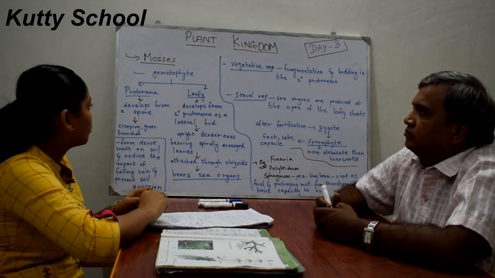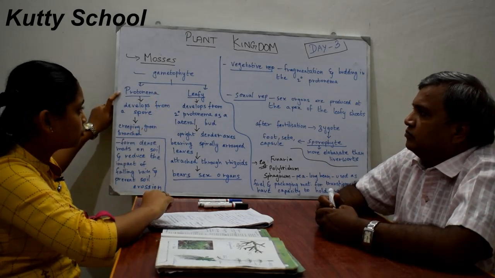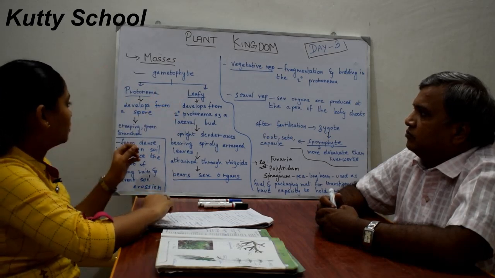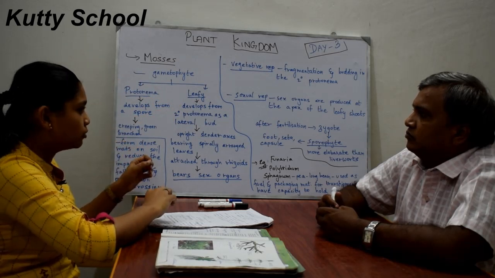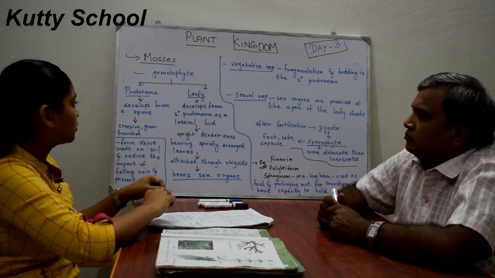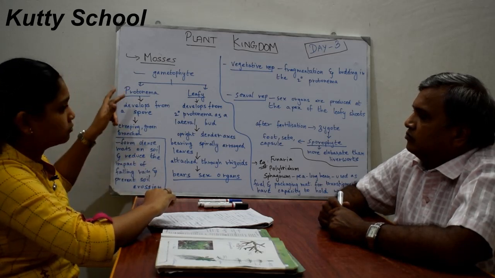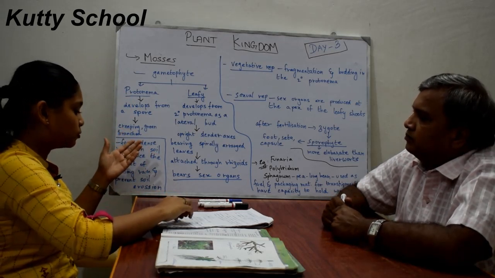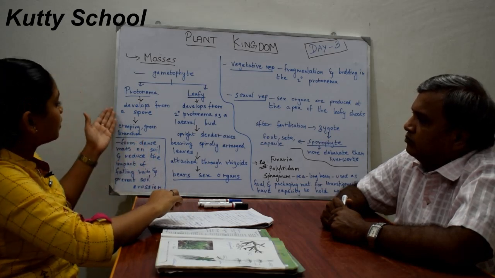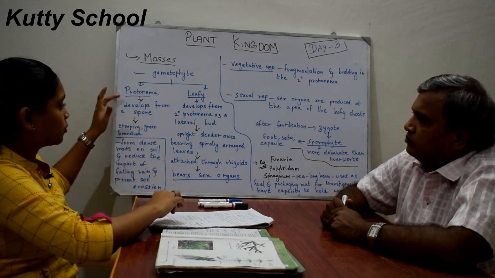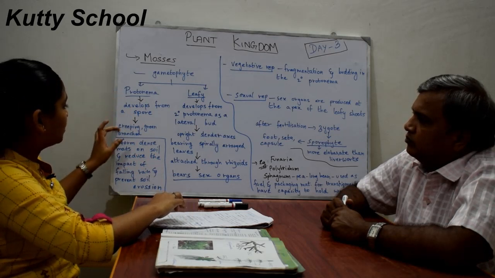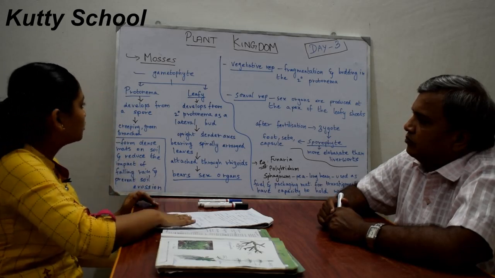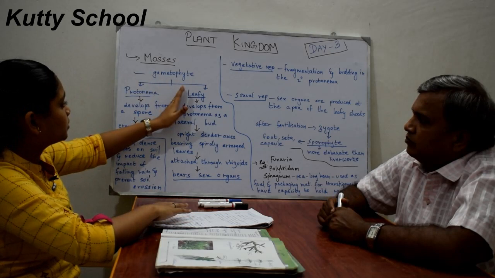So the gametophyte of mosses has two stages. The first stage is the protonema stage and the second stage is the leafy stage. In the protonema stage, a spore coming out from the capsule develops and forms protonema. The spore comes from the capsule of the sporophyte and develops into the protonema stage. It is a creeping, green, branched structure. So this is the first stage, and the second stage is the leafy stage.